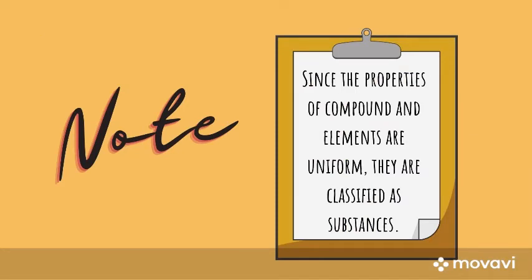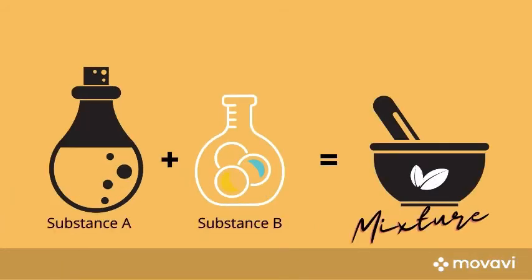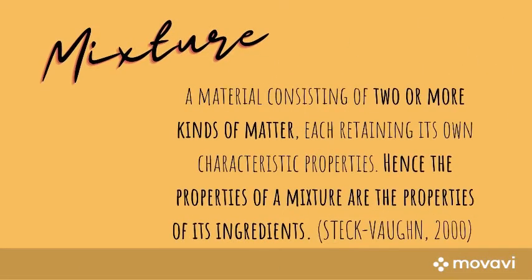Mixture. When two substances are mixed together, the result is what we call a mixture. A mixture is a material consisting of two or more kinds of matter, each retaining its own characteristic properties. Hence, the properties of a mixture are the properties of its ingredients. They are those physically combined structures that can be separated into their original components.